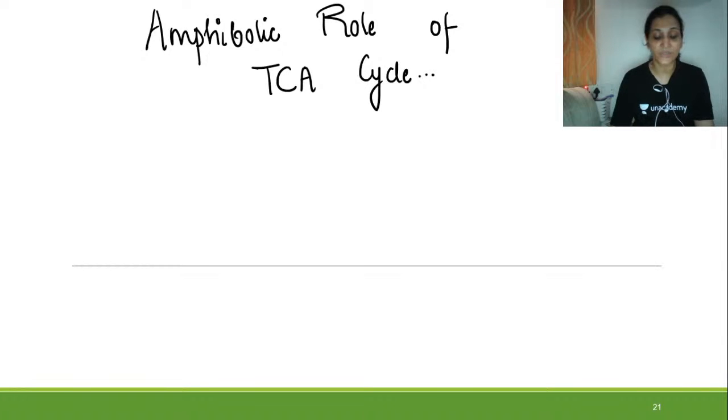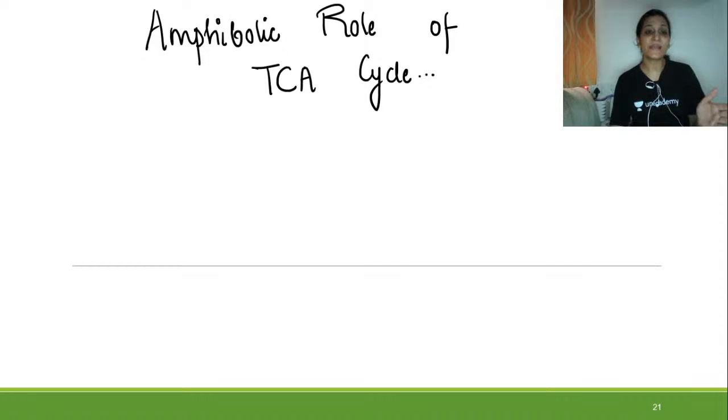What does this mean actually? This TCA cycle acts as an anabolic pathway as well as a catabolic pathway. Working as a catabolic pathway and working as an anabolic pathway makes it an amphibolic pathway. So it has got amphibolic roles.